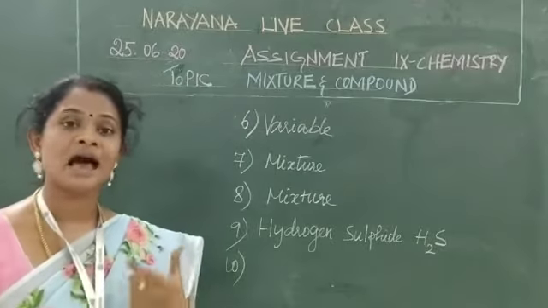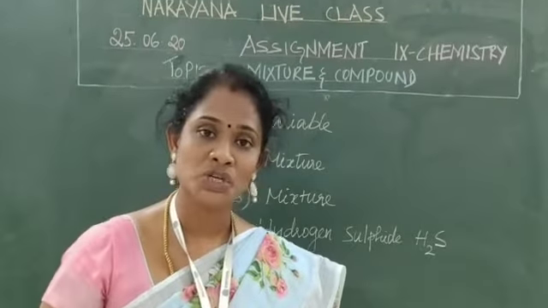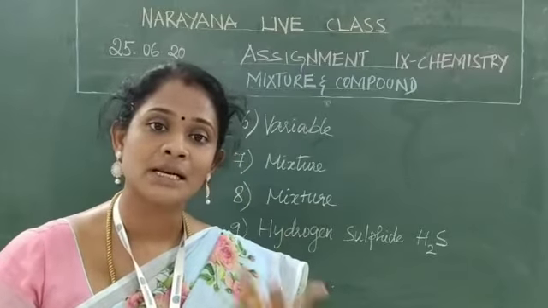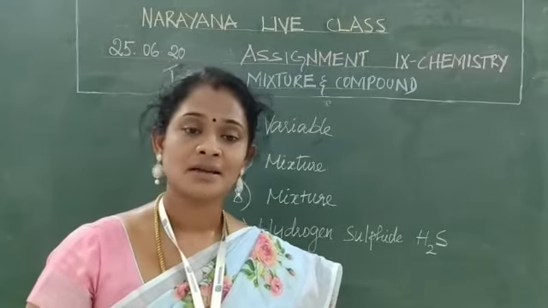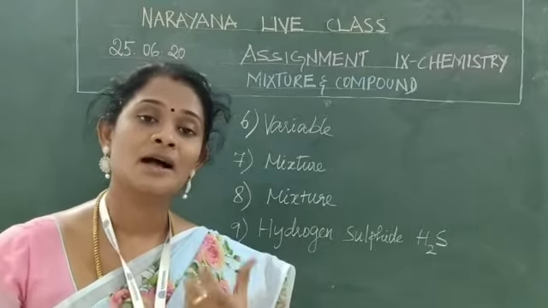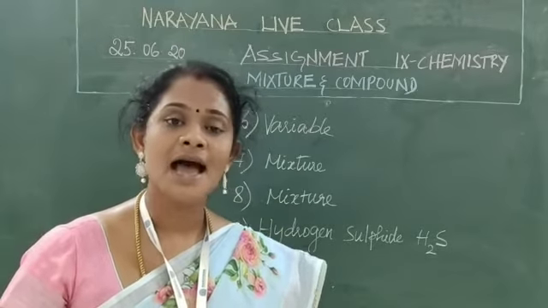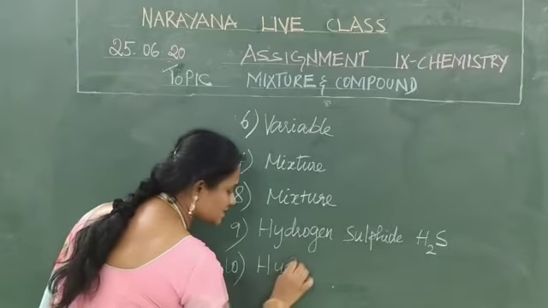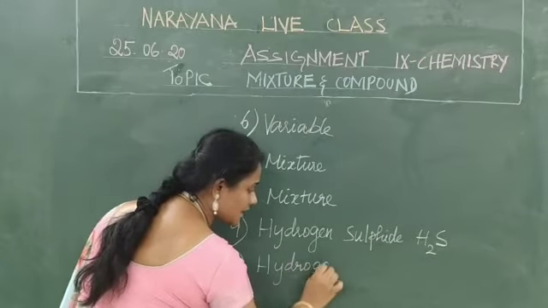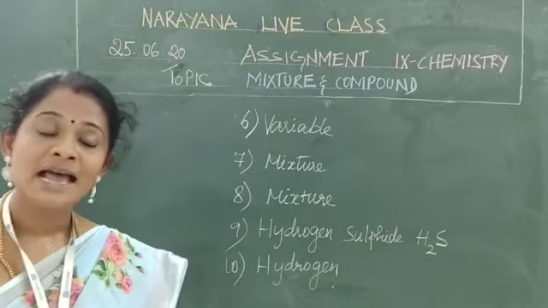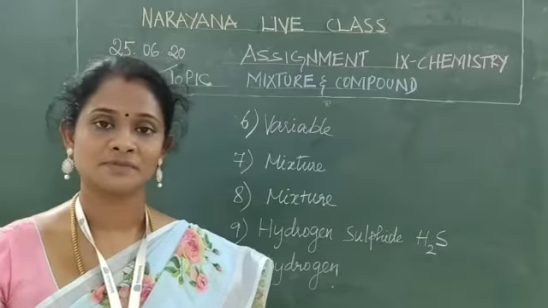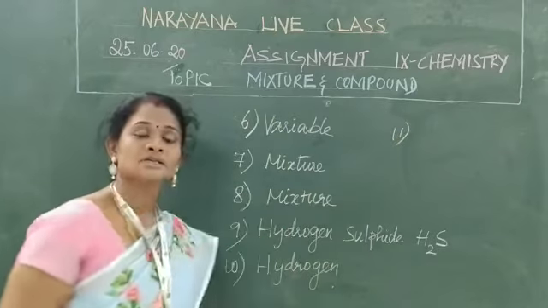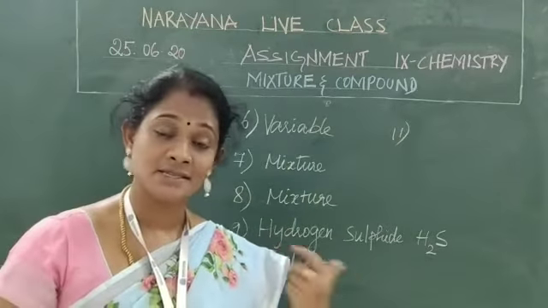When you mix iron and sulfur, and in that mixture you add dilute hydrochloric acid, the iron reacts with the acid and liberates hydrogen gas. That hydrogen gas is colorless, odorless and a combustible gas. What is the nature of hydrogen gas? It is a colorless, odorless and combustible gas. One more question, an extra question.